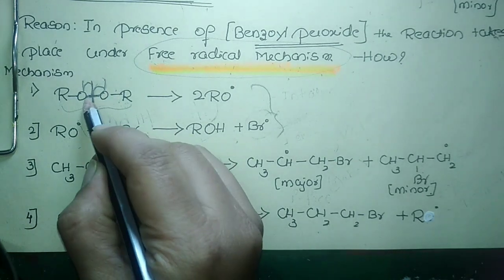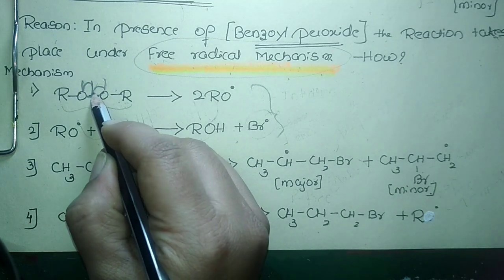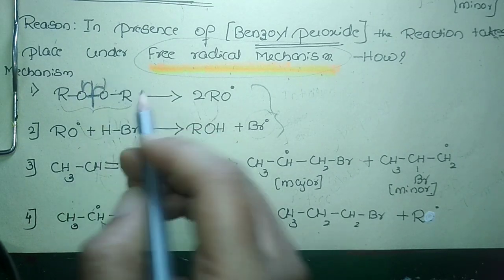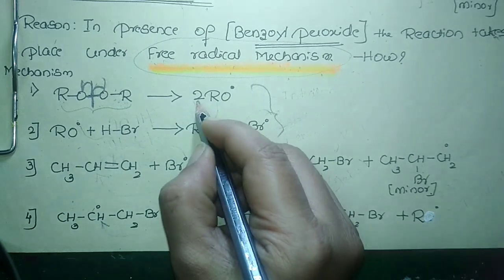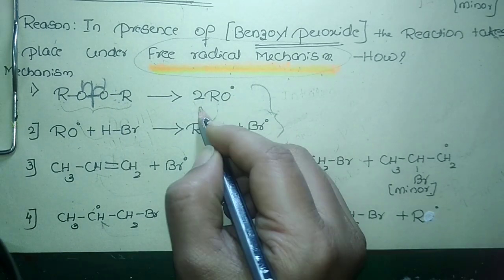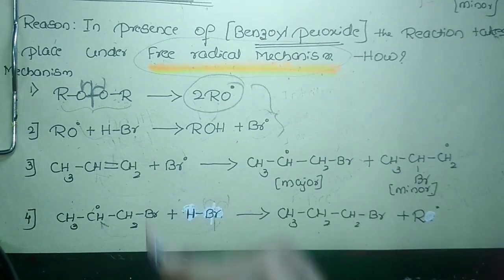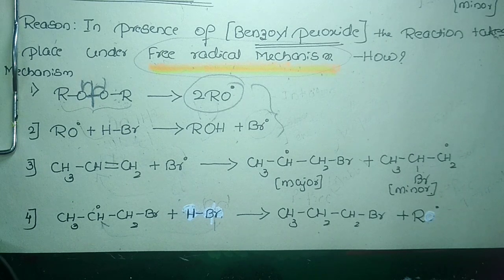So one electron from this bond will move onto this oxygen and one more electron will move here. So that results in the formation of what? Two aryl oxy or alkoxy free radicals will be formed. That is the initiation step.